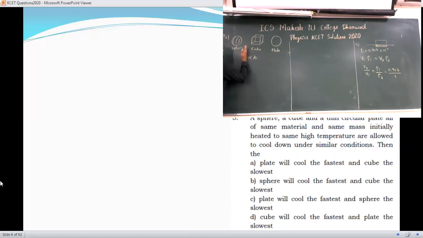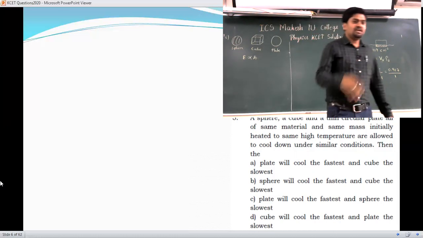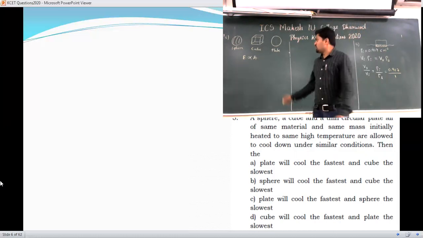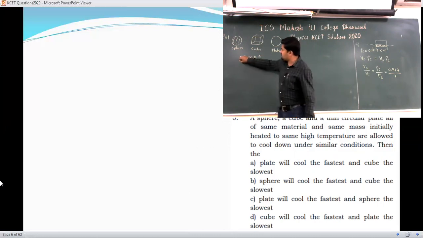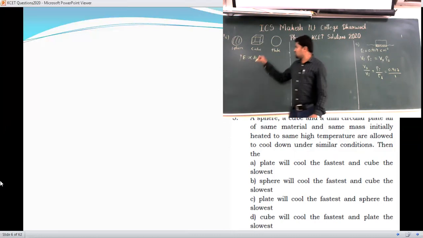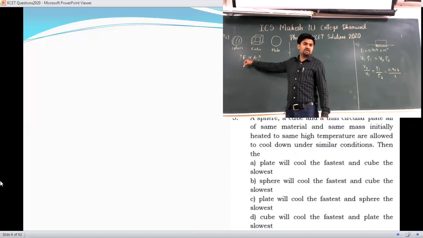Radiant energy, or I can write it as E, energy. So E is directly proportional to A, which means the radiated energy is directly proportional to area. So the larger the area, the larger the radiation. The smaller the area, the smaller the radiation.